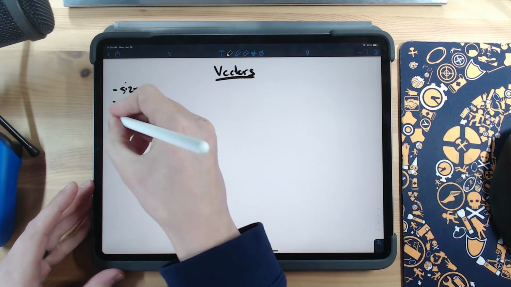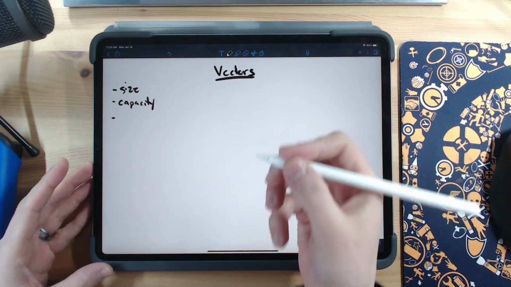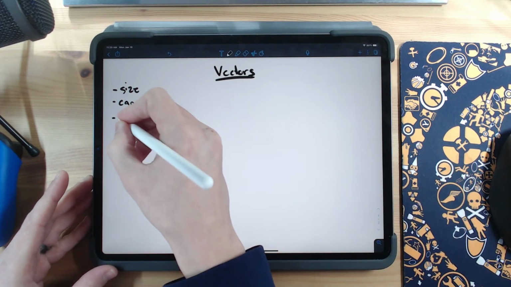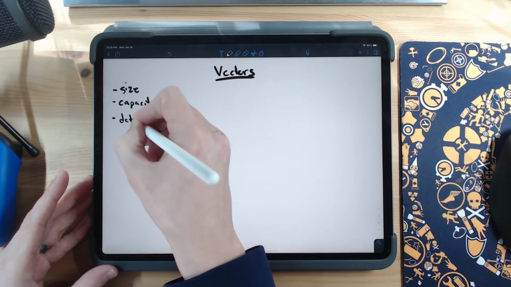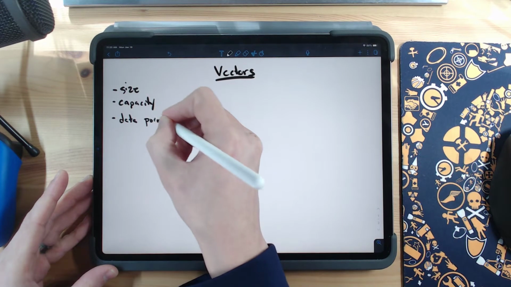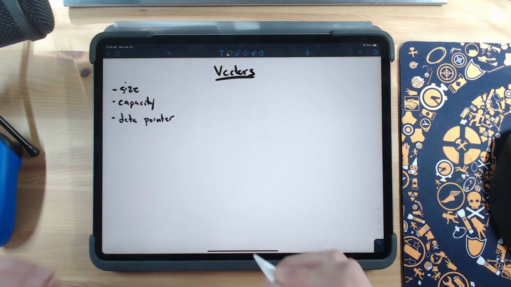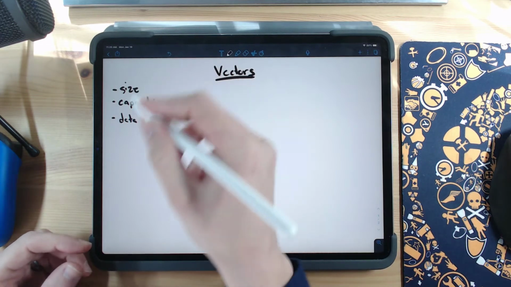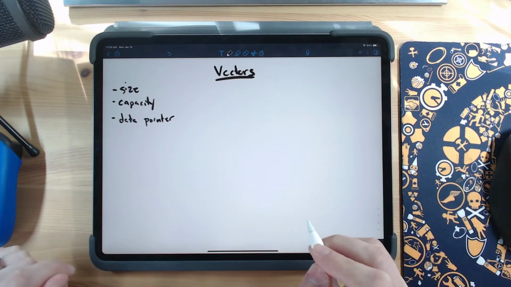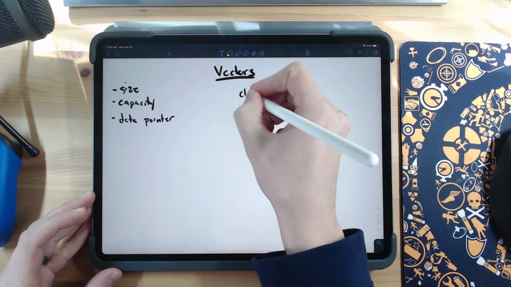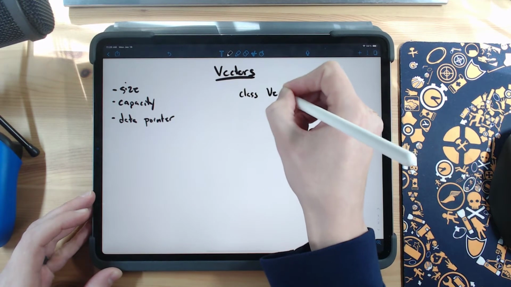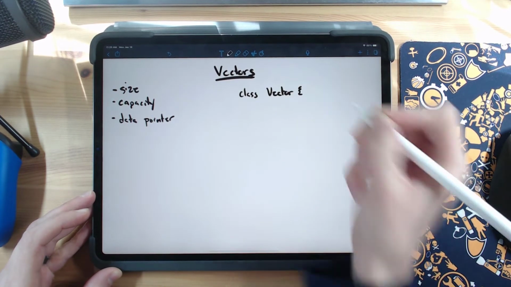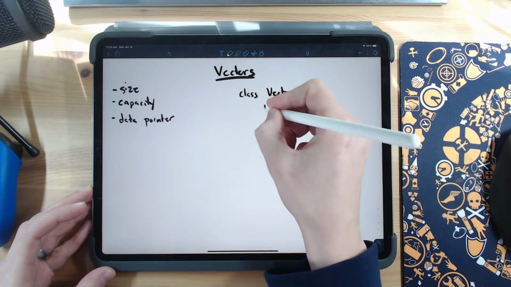In addition to that, it's also going to need a reference or pointer to the block of memory, right? This is just called like a data pointer in some way. The fundamental class of a vector, I believe, just has these three things, right? So when you go to create your vector class, it might look something even as simple as this.